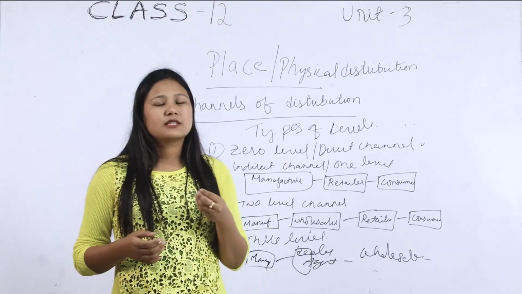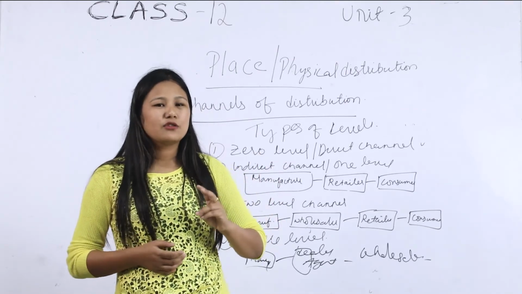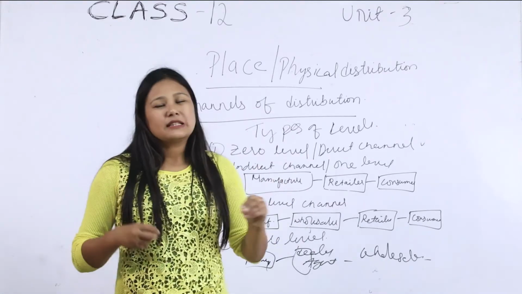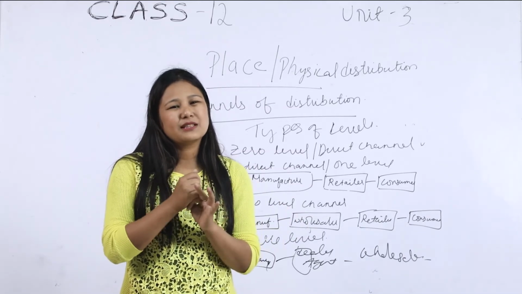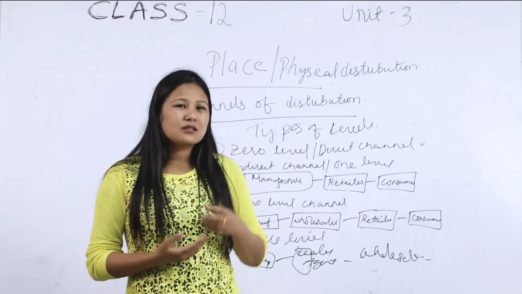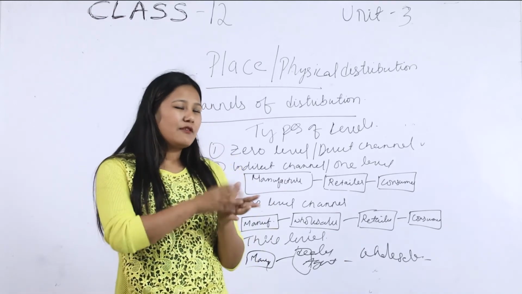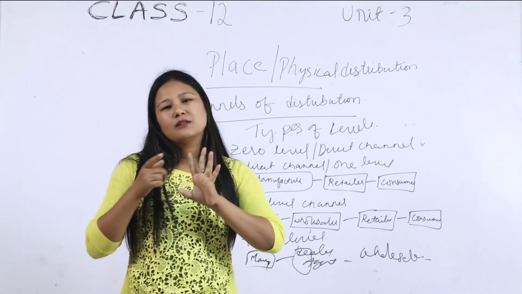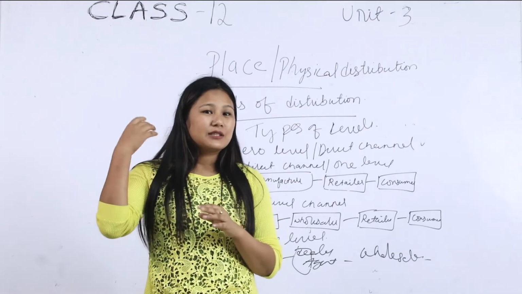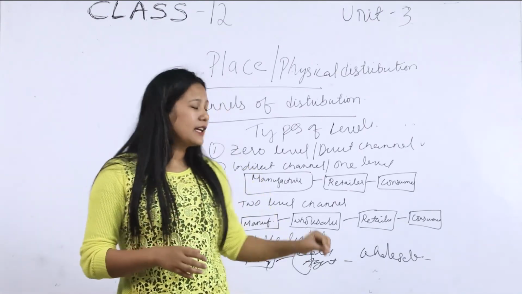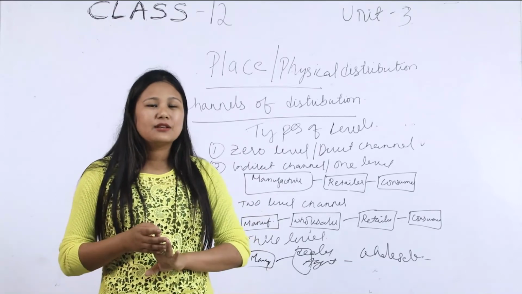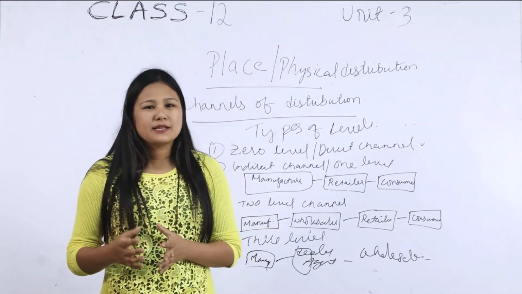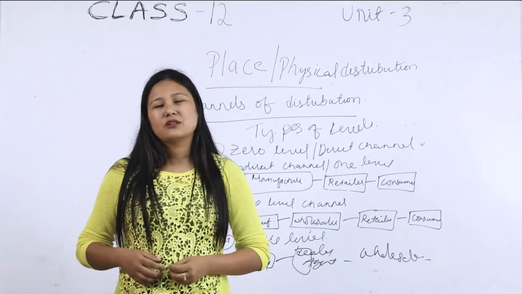The next is the two level channel, where wholesaler and retailer are involved between the manufacturer and the consumer. An example of the two level channel is, for example, shops, right? Those people will buy from the wholesaler, then retailer, and then customer. So in two level channel, both the wholesaler and the retailer will be involved. And in the three level channel, one more will be added, including the two level channel, that is the dealer for different areas.